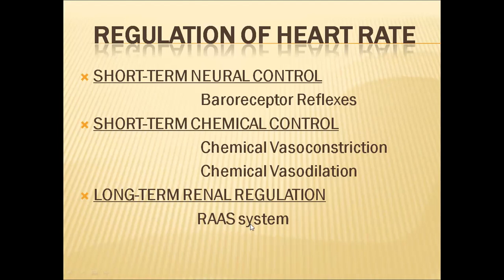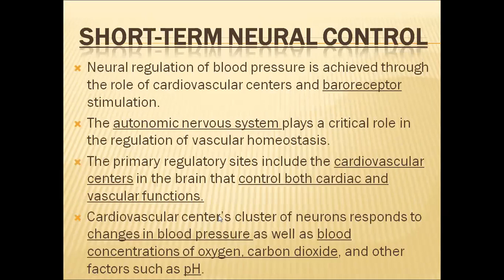In this there is the RAS system: the renin, angiotensin, and aldosterone system. Renin will be released by the kidney, and with the help of the other two, aldosterone and angiotensin, all these three in the long term will regulate the heart rate. Now let us see one by one all these three different controlling activities. First one is short-term neural control.